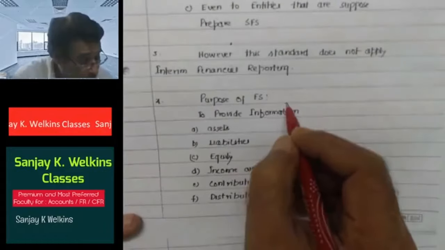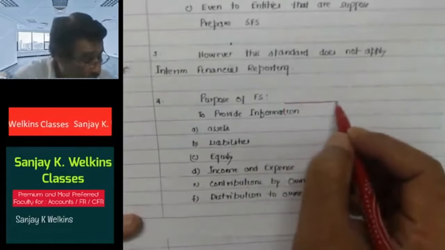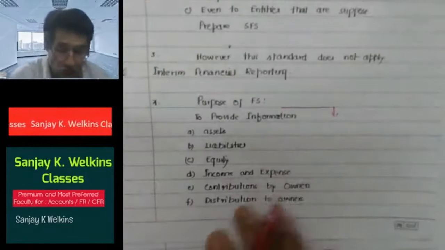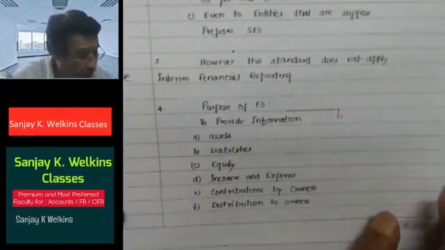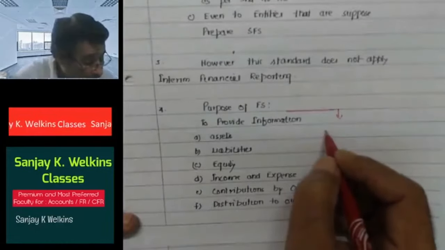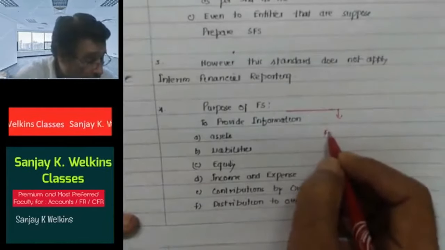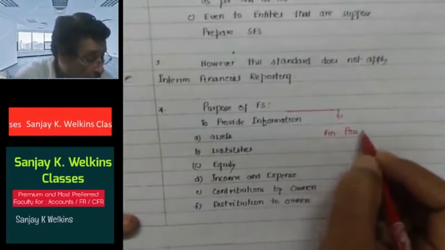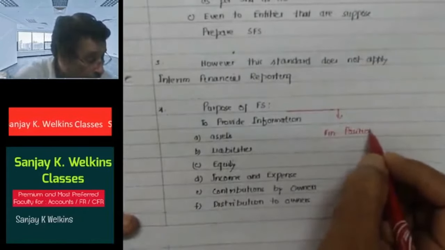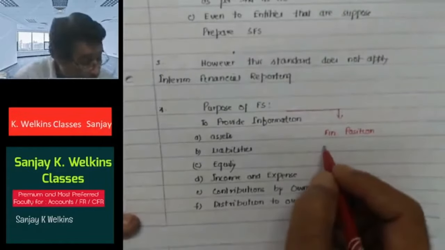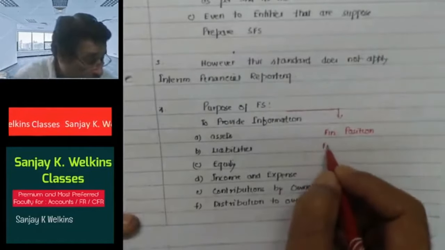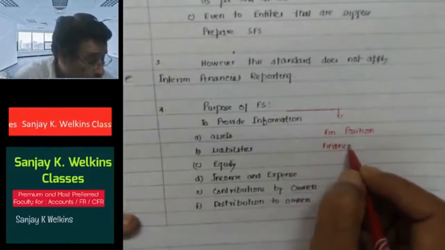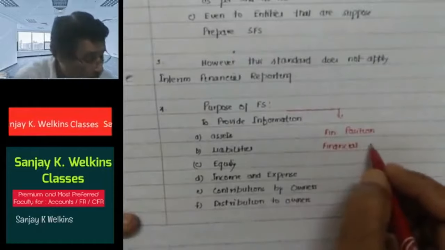The basic purpose of the financial statement, or objective, which each one of you knows very well, is to give information regarding the financial position, financial performance.